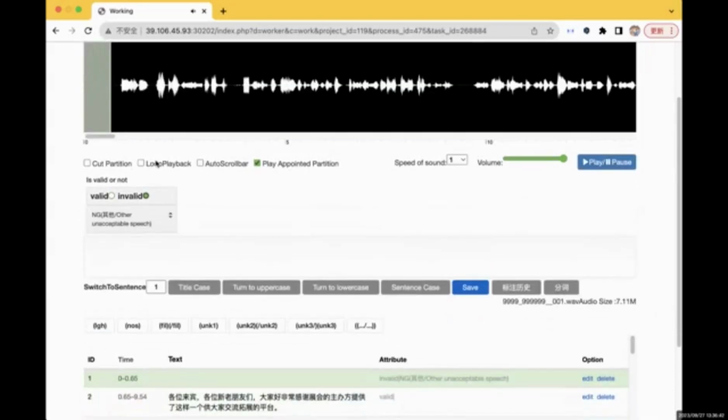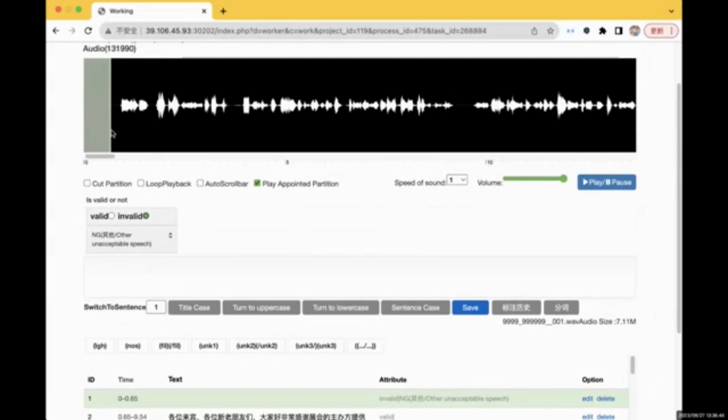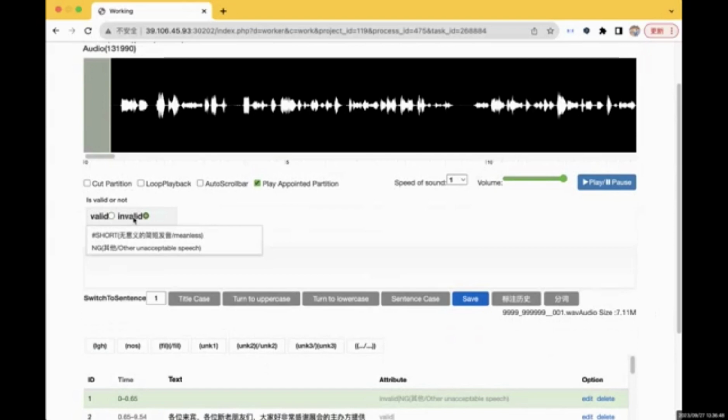Here, the first segment, we can see is a totally silent segment. So we could choose invalid and choose one of the reasons for the invalid segment. There are two different reasons. The first one is short, meaningless.